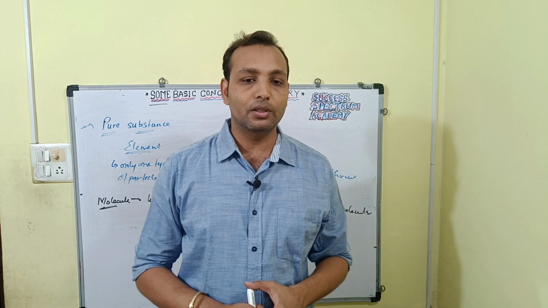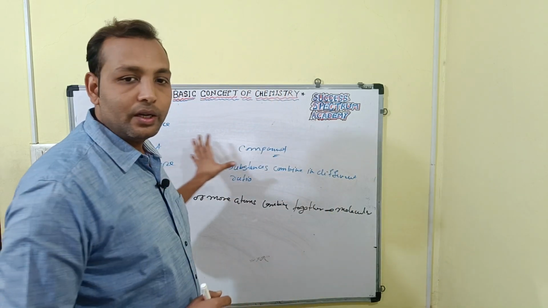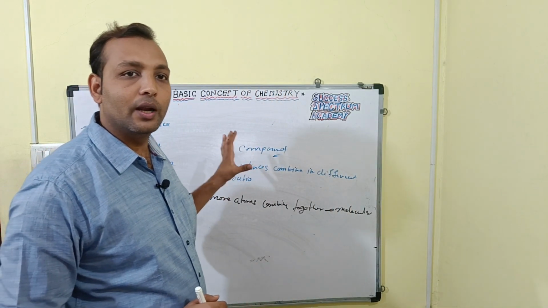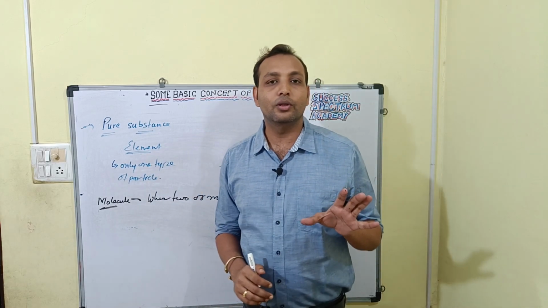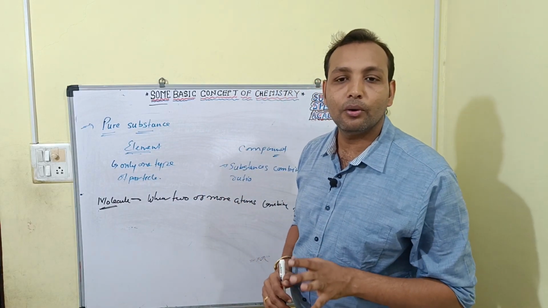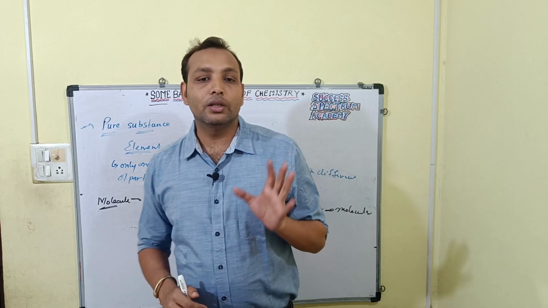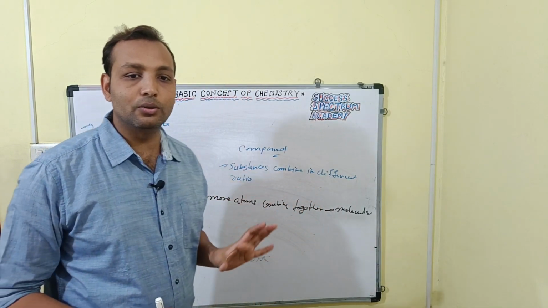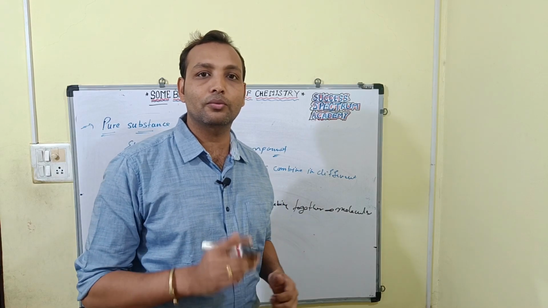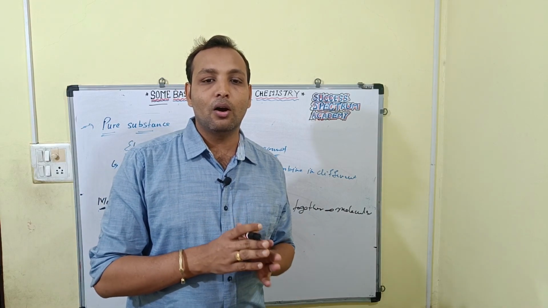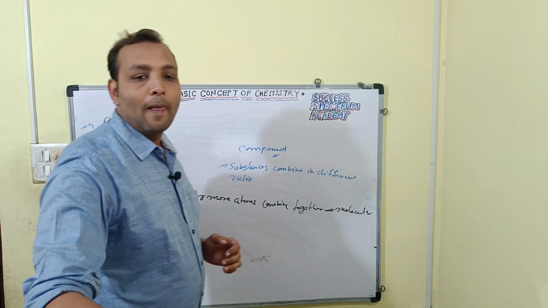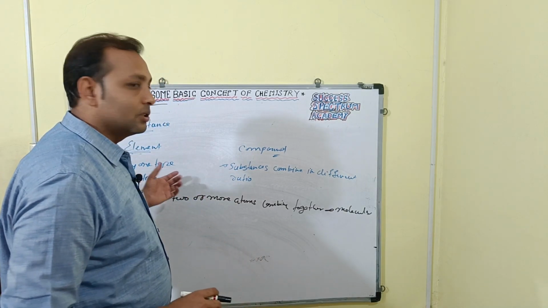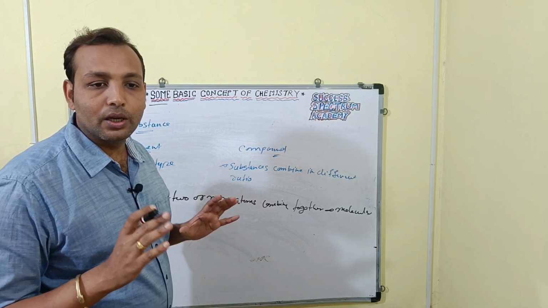A pure substance has a fixed ratio of masses of constituents. In a mixture there are two types, homogeneous and heterogeneous.